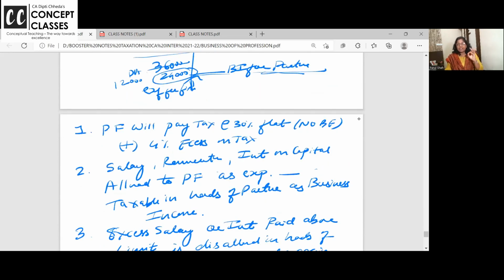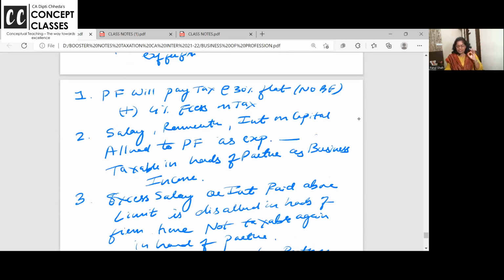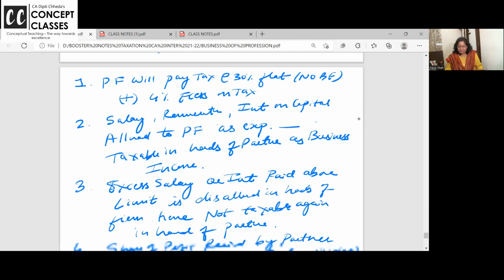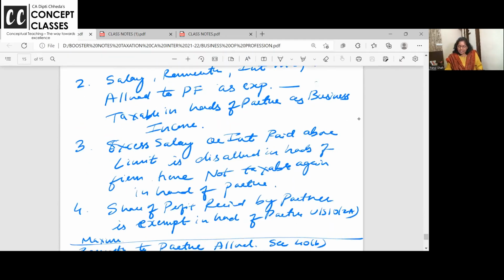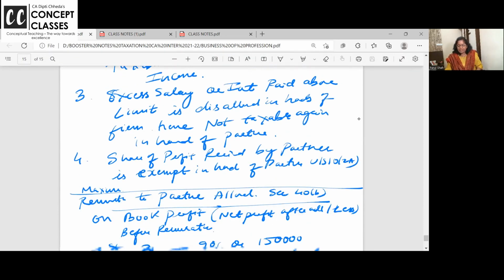The partnership firm is paying 30% tax plus surcharge and all. Any salary, remuneration, or interest on capital which is allowed to the partnership firm is taxable in the hands of the partners as business income, right? So excess salary or interest paid above the limit is disallowed in the hands of the firm. Salary you can pay as per the limit is 2 lakh, you paid 3 lakh. So 1 lakh is disallowed in the hands of the firm, and the firm is paying tax. So in the hands of the partner, how much will be taxable? Only 2 lakh. And the share of profit received by the partner is exempt in the hands of the partner.